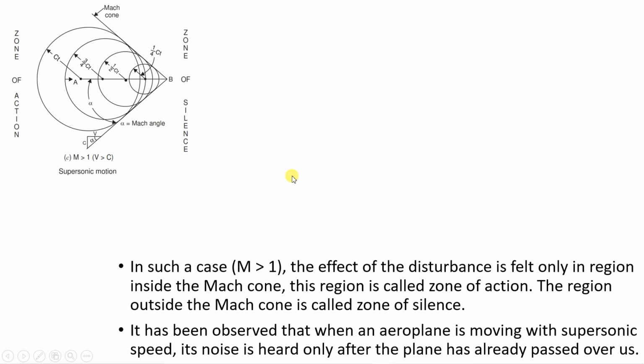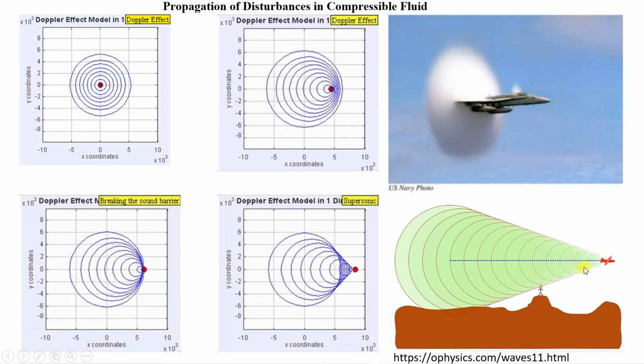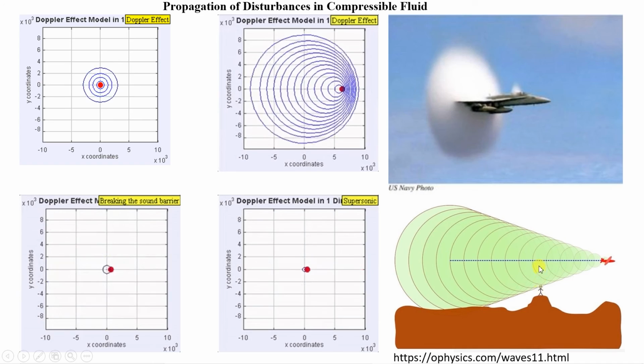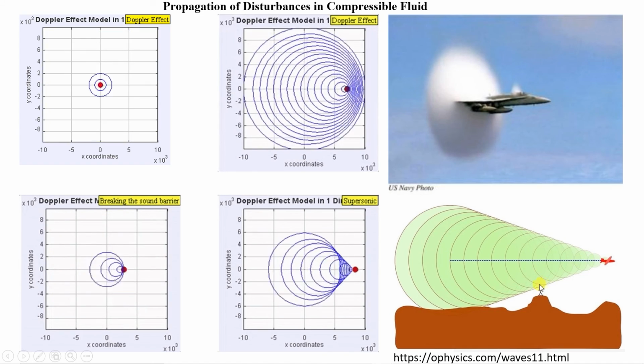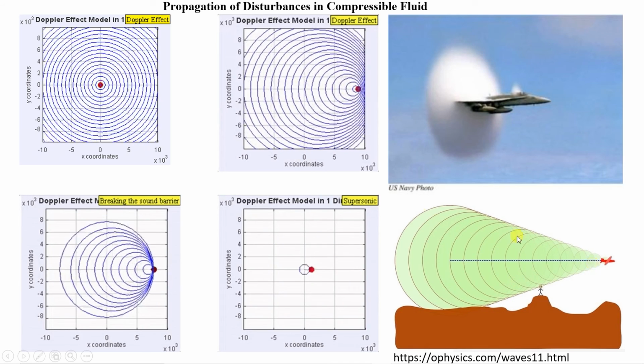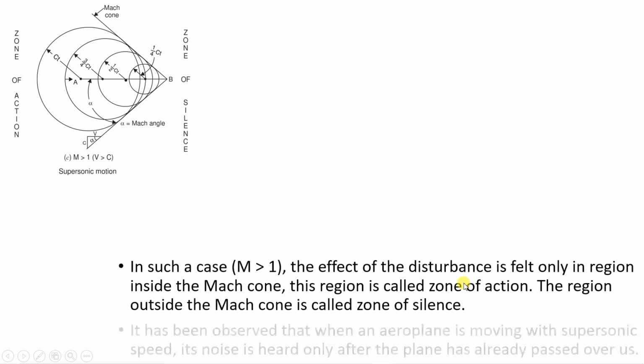It has been observed that when an aeroplane is moving with supersonic speed, the noise is heard only after the plane has already passed over us. So I have given you this example. You can see this example. When the aircraft is moving with supersonic speed, only when the aircraft crosses the observer, and the observer falls in the Mach cone region, in that case only he or she will be able to hear the boom.